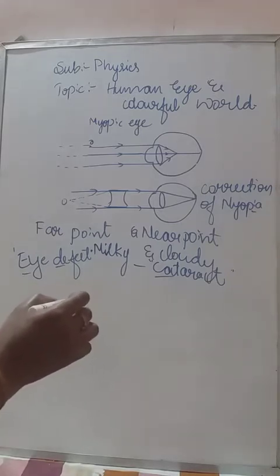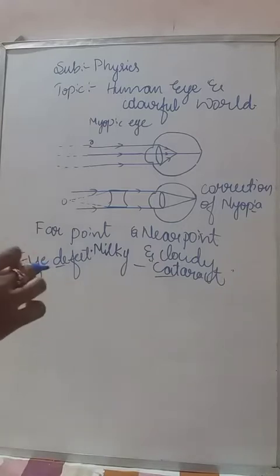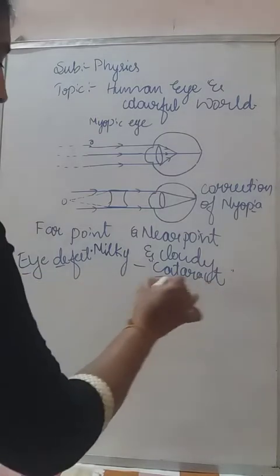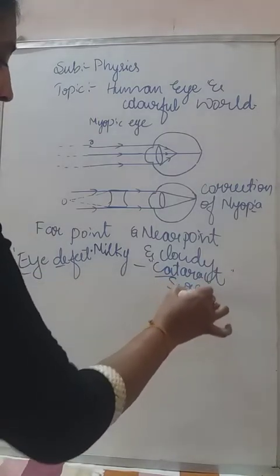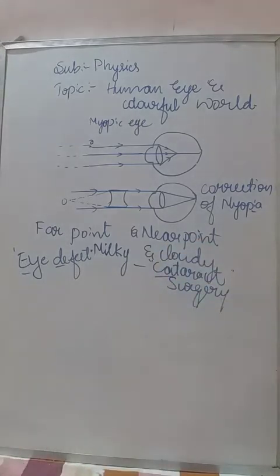So how can we correct this cataract? Cataracts will be corrected through cataract surgery. The person has to undergo surgery. Old age people say they got an eye operation done. That is nothing but the cataract surgery.